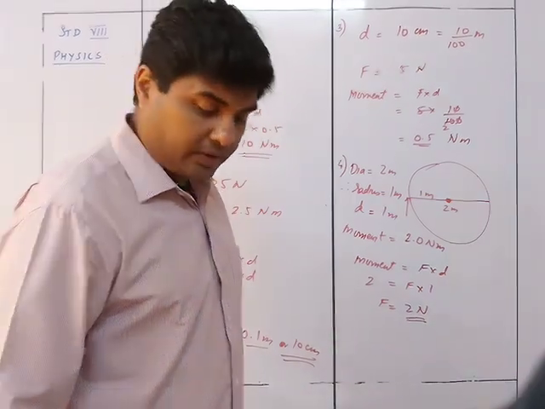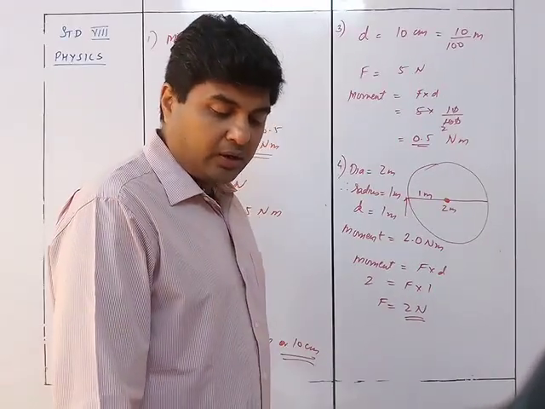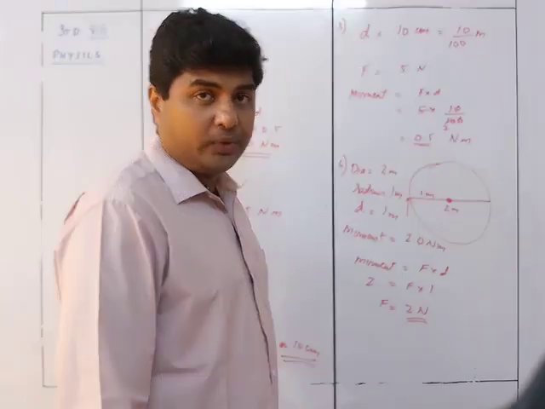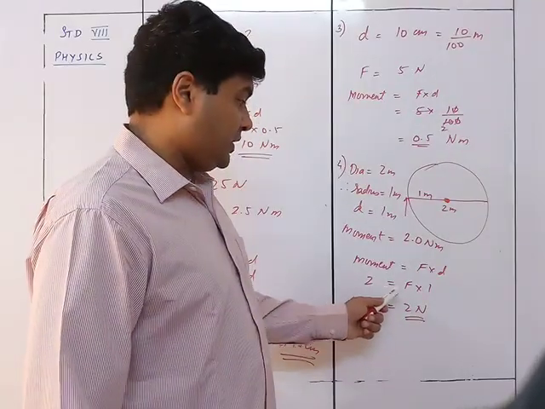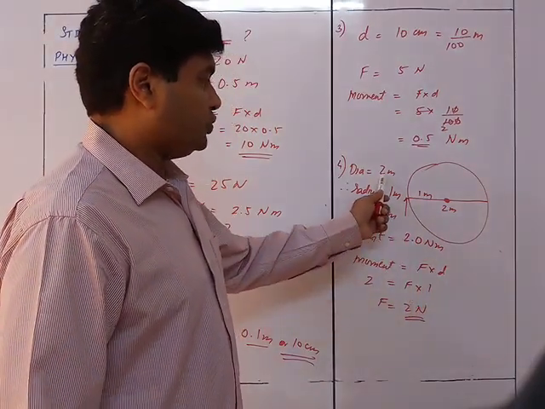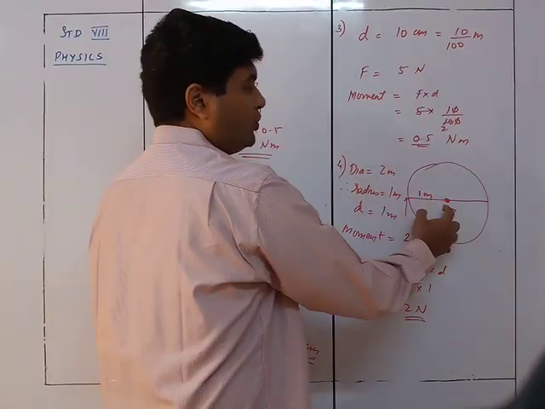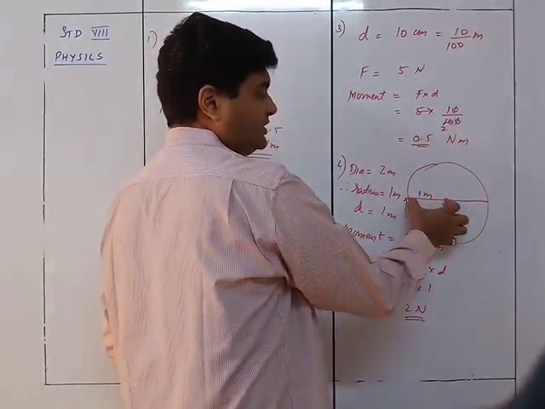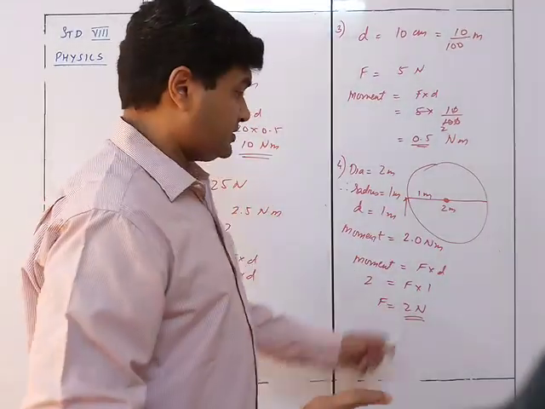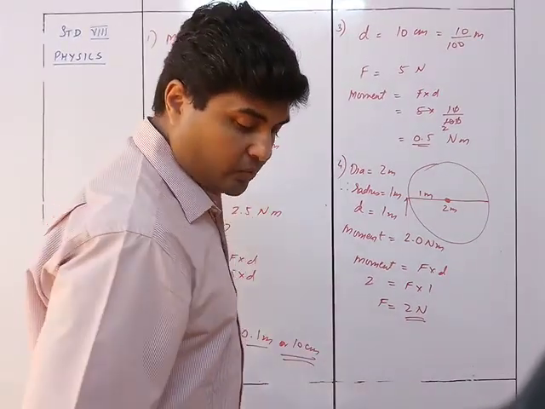Okay, so if your new version of the book has a different answer, then it's good. But the one in my book gives the answer as 1 Newton, which is not the right answer. It will be 2 Newton because the diameter over here is 2 meters, so the radius will be 1 meter. The distance between the pivoted point and the force is 1 meter and not 2 meters. If it were 2 meters, the answer would have been 1 Newton. So the answer given over here is wrong.